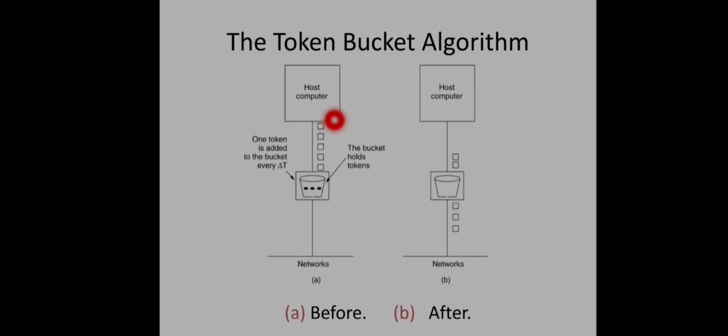In this example, we have a host machine with 5 different packets to be transmitted, but we have only 3 tokens currently in the leaky bucket. So 3 of these packets can be sent and the remaining 2 have to wait. The benefit here is that on every clock tick a new token will be generated. And suppose there is a heavy burst from this host computer for the time being. Only those packets which can capture and destroy a token from this bucket can be transferred, definitely, right? The others have to wait. They will not be discarded. That's the main point here.